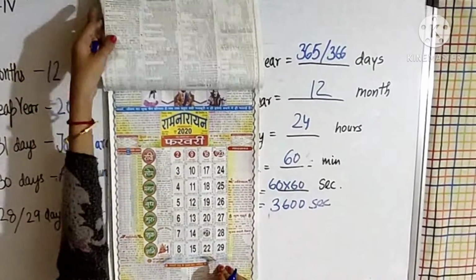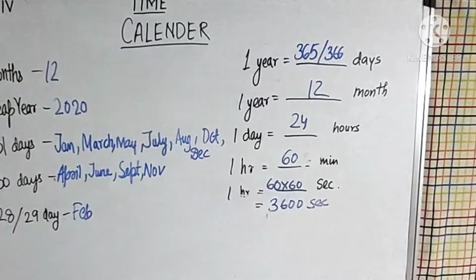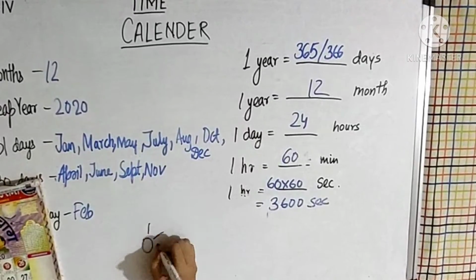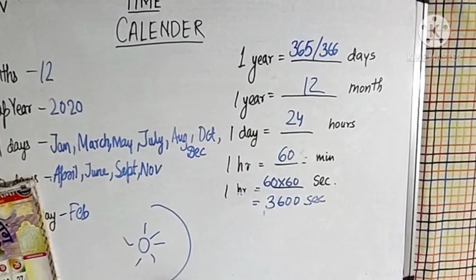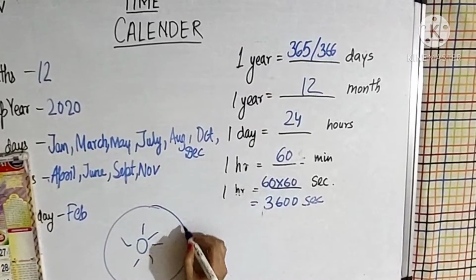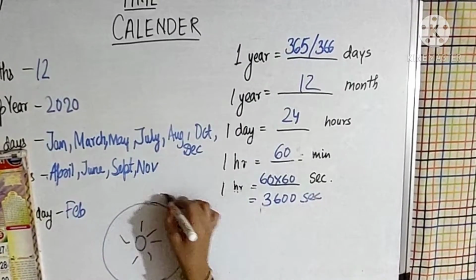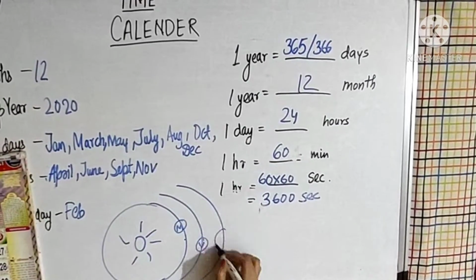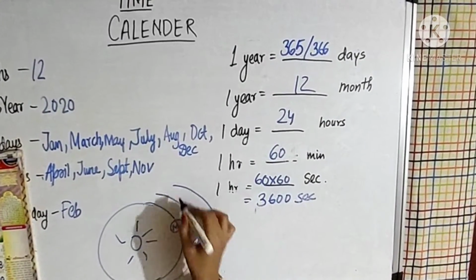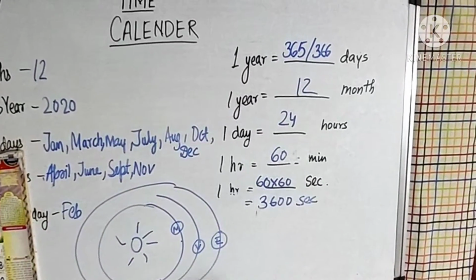I will tell you. We know that this is the sun and the earth revolves around the sun. The first orbit is for Mercury, the second orbit is for Venus, and the third orbit is for Earth. So this earth revolves around the sun in its own orbit.